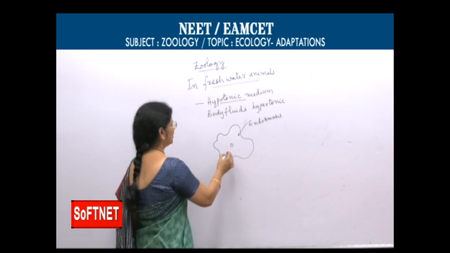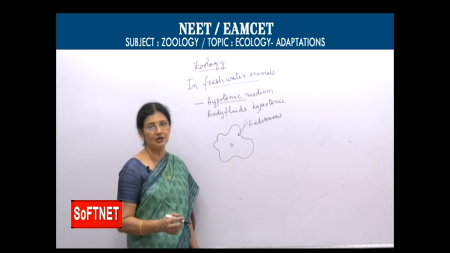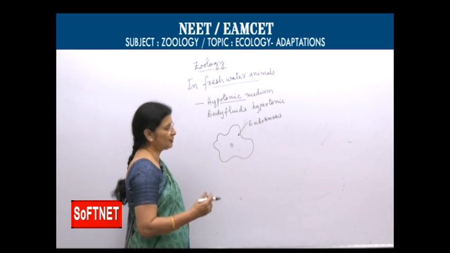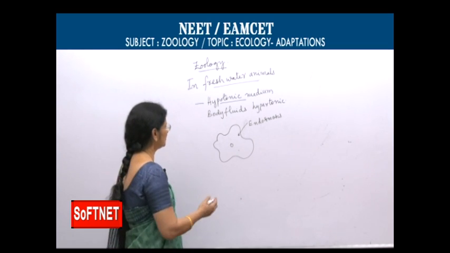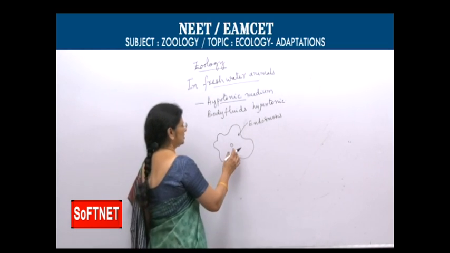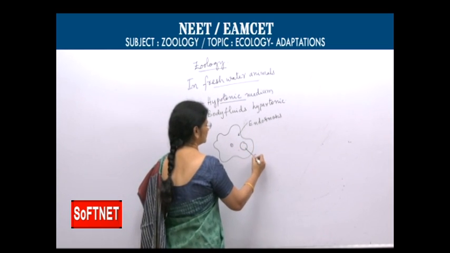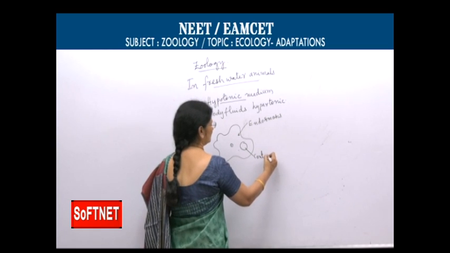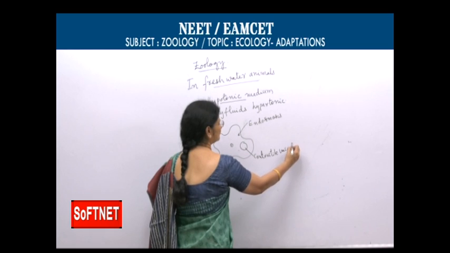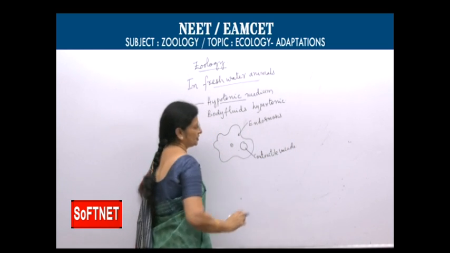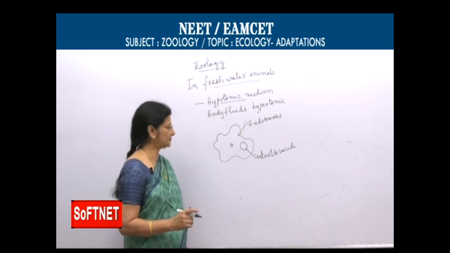And what is the body fluid in amoeba? The cytoplasm. It gets diluted, so metabolism and all gets disturbed. In order to counter that, they develop contractile vacuoles. These contractile vacuoles absorb excess fluid and burst near the surface, removing excess water.